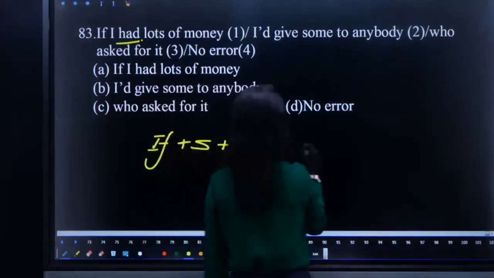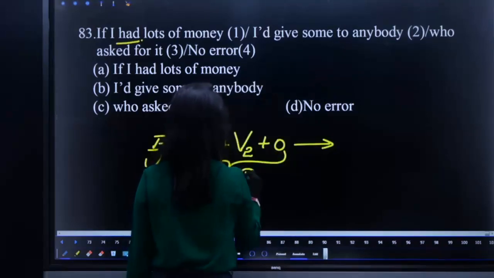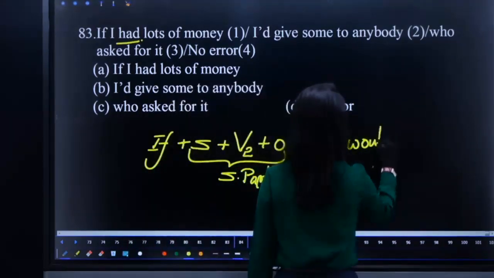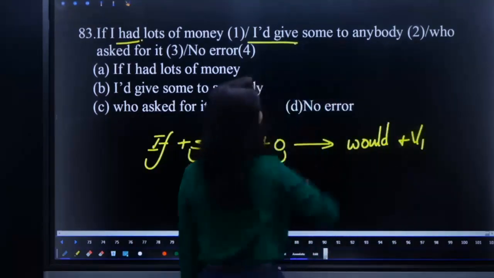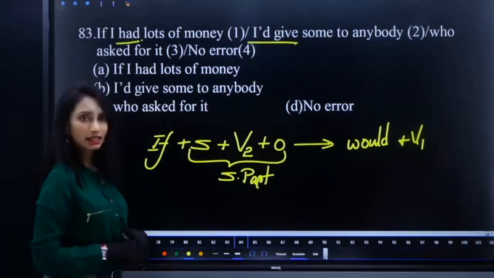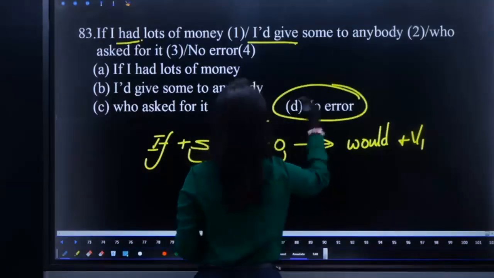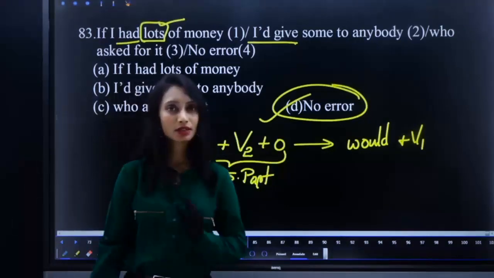That means it is in simple past. That simple past must be followed by would plus V1. I would give. So it is correct. No error. Yes, we can use lots of money. It is not an error.